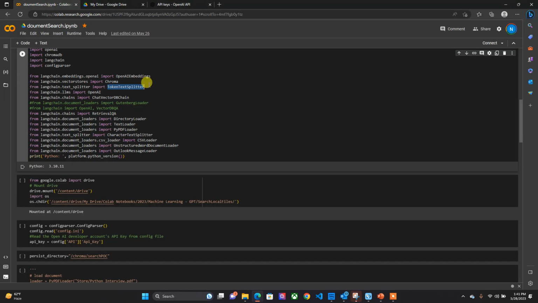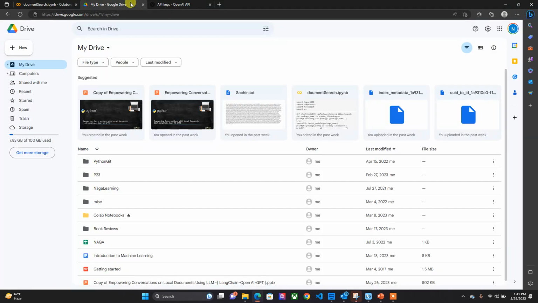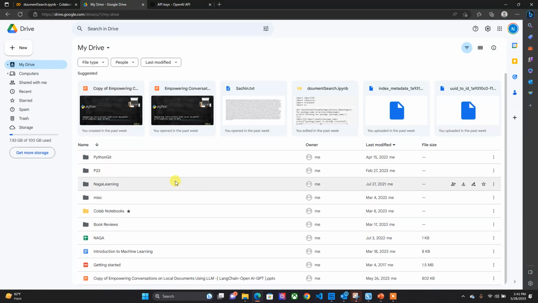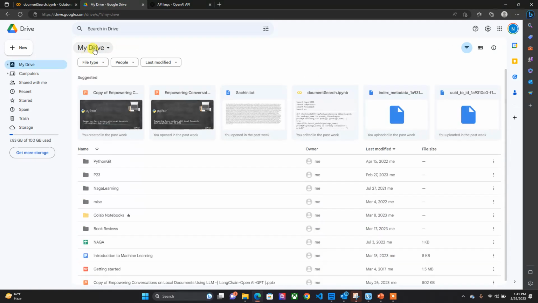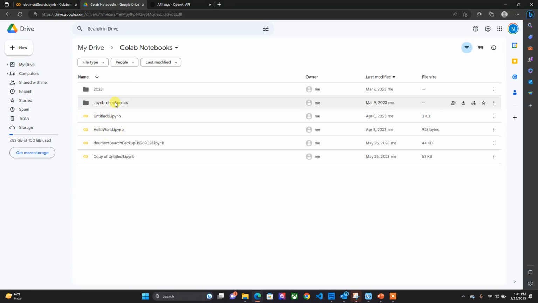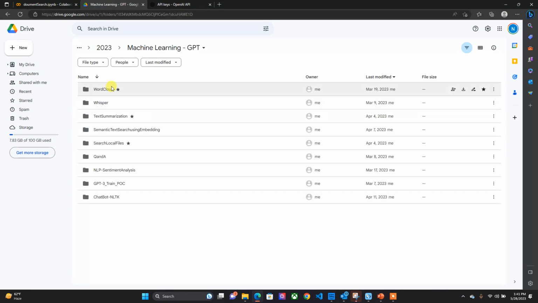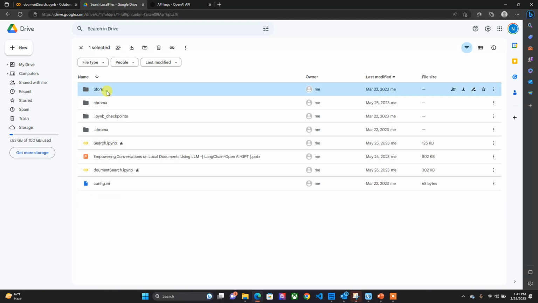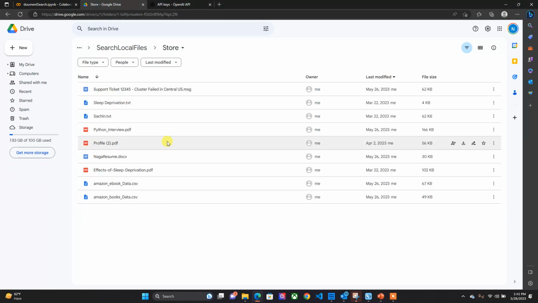Coming to the functionality and how we do the conversation with our local documents, I have my Google Drive here where I have some local documents. So let me go through this one. Colab notebooks, GPT search local files. So this is my local store of data where I have text data. These two are text files, then PDF data, a Word document, and a CSV file. And I do have an Outlook message which I'm trying to read.